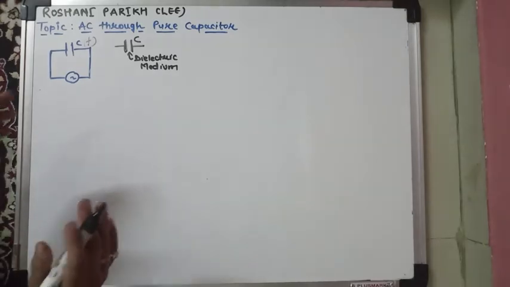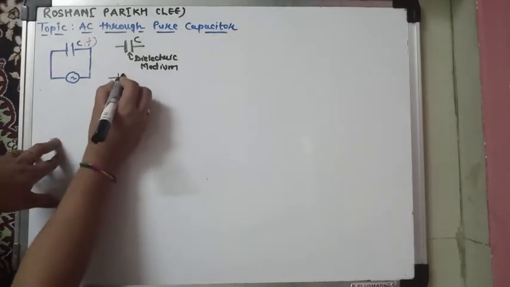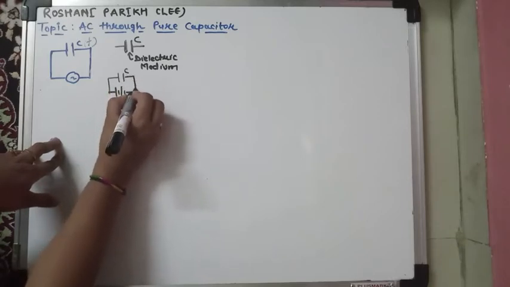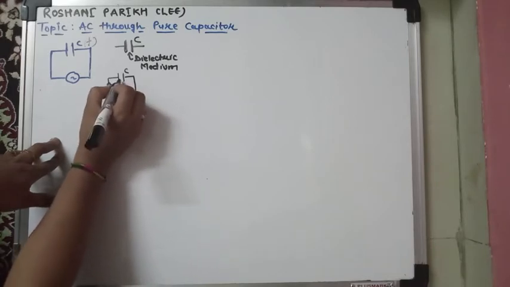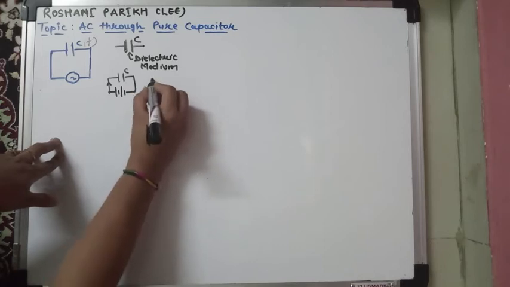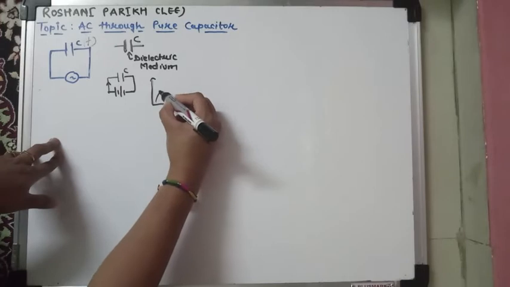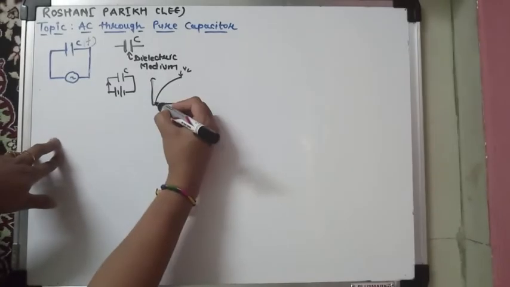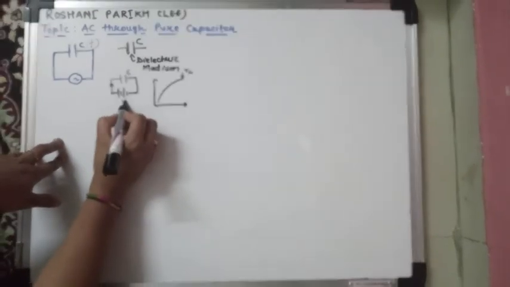Now, what is the behavior of a capacitor when it is connected to the DC supply? When a capacitor is connected to the DC supply, current starts to flow through the circuit and the capacitor is going to be charged. The capacitor voltage gradually rises and attains the value equal to the supplied voltage.